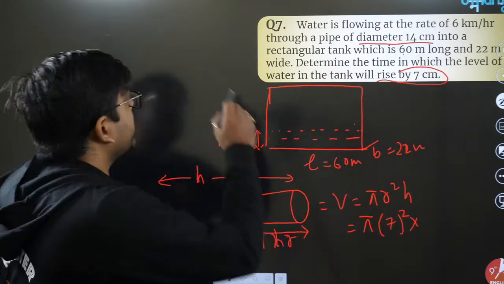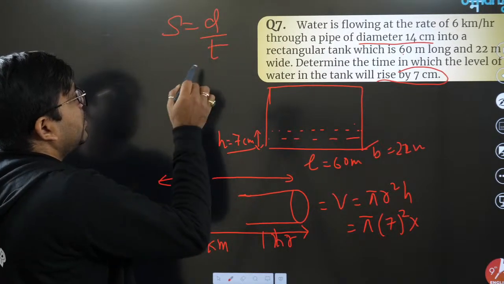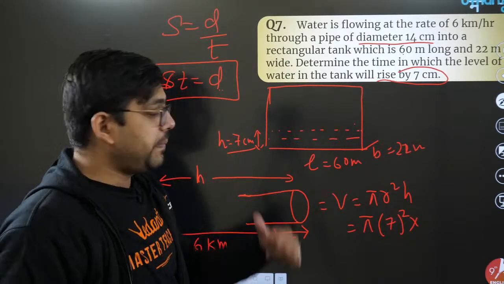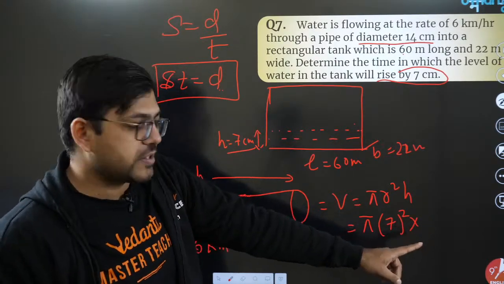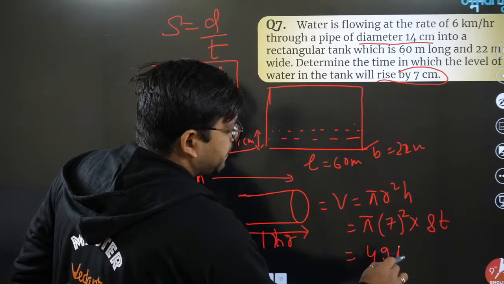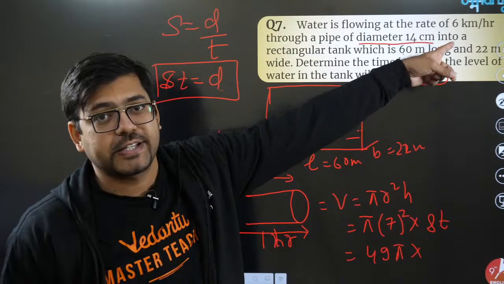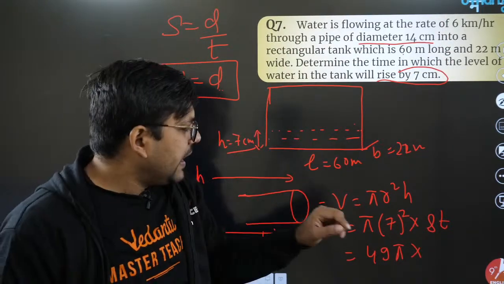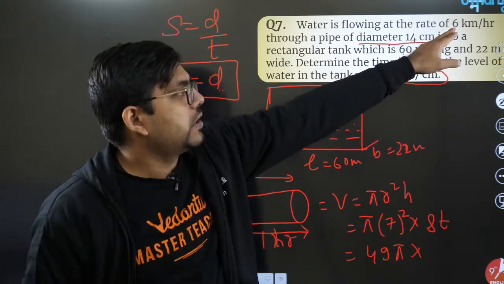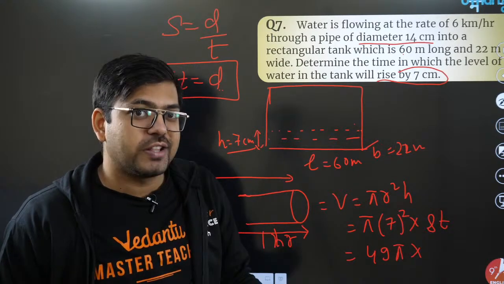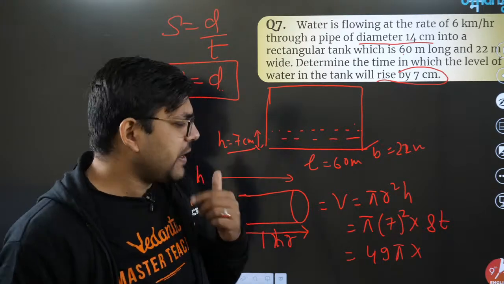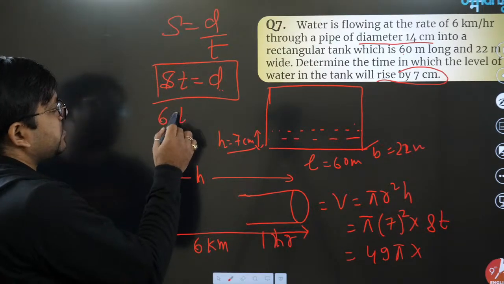Speed is given. Speed equals distance upon time, we all know. If I cross multiply, speed into time equals distance, and in place of height, we have to write distance. So I'll write here speed into time. So 49 pi into speed, which is known to us, 6 km. But the problem is, I have taken the 7 into 7 as centimeter. 7 is a centimeter quantity, and how can I take this as kilometer? I'll have to change that also, isn't it? So speed is 6, time is t.